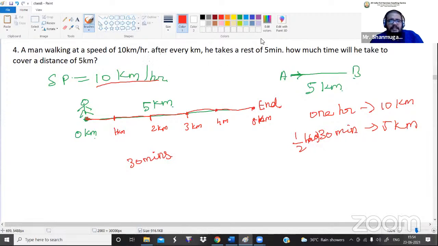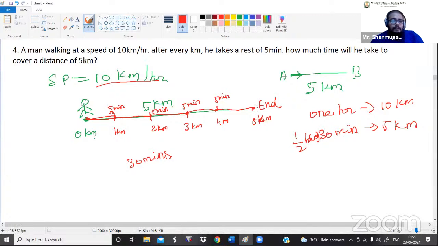But in the question they have given one more piece of information. What is that? After completing every 1 kilometer, how many minutes rest is he taking? 5 minutes rest. Guys, listen here. He starts from 0 to 1 kilometer and completes it, so here is 5 minutes rest. From 1 kilometer to 2 kilometers he completes the journey, and here he takes 5 minutes. From 2 to 3 he takes 5 minutes rest, 3 to 4 he takes 5 minutes rest, and 4 to 5 he takes 5 minutes rest.